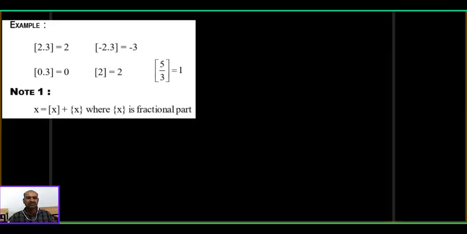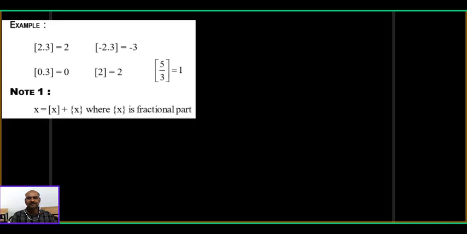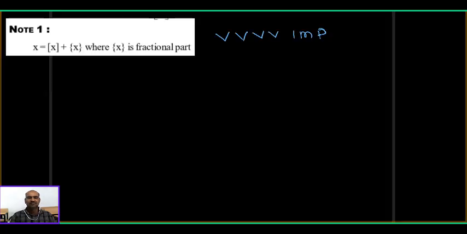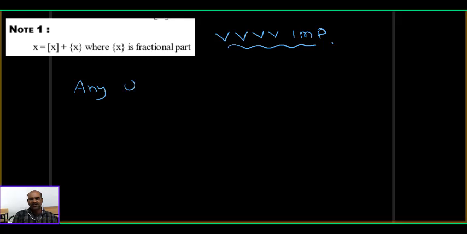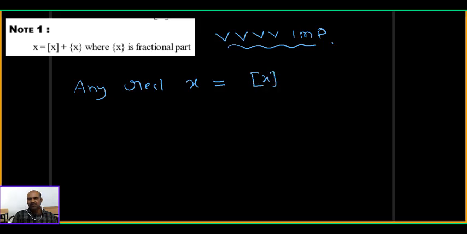Some examples are given, but the note is very important. I will explain what is the meaning of that again. Listen. Any real number x is equal to its integral part plus a fractional part.